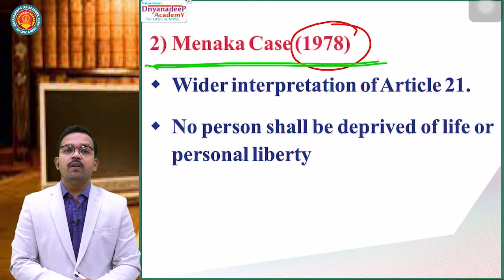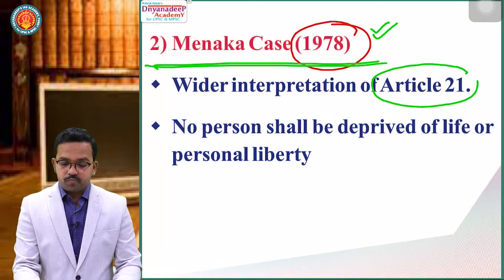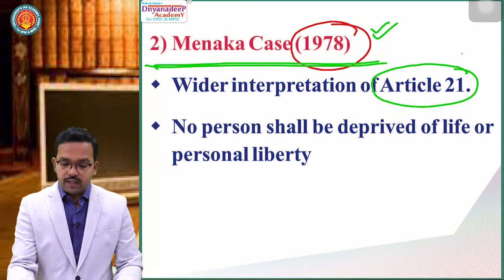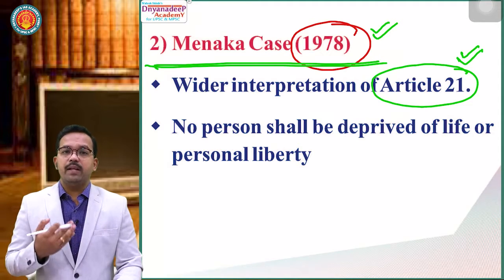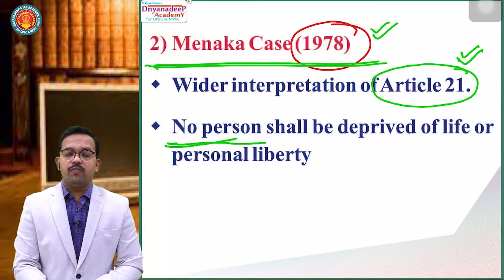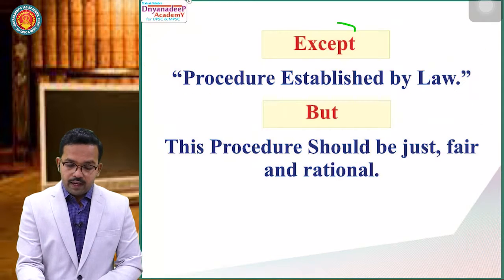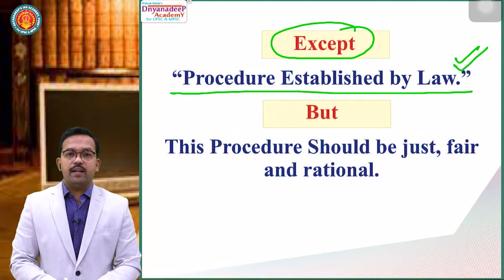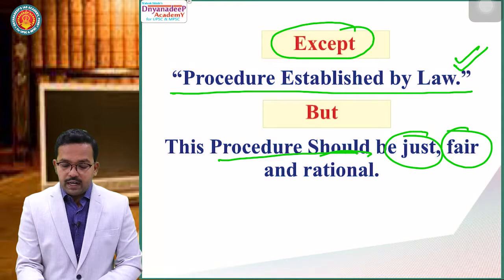Now what did it say? In the Maneka Gandhi case of 1978, there was a wider interpretation of Article 21. What did the judiciary say during the Maneka Gandhi case? No person shall be deprived of his or her life or personal liberty, same as Article 21, except procedure established by law. This sentence remains, but this procedure should be just, fair and rational.